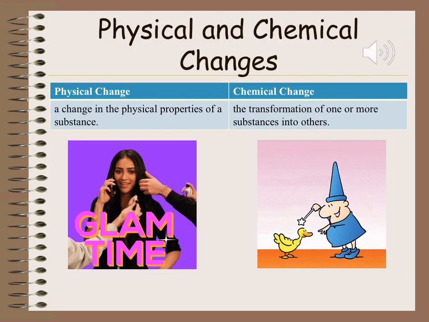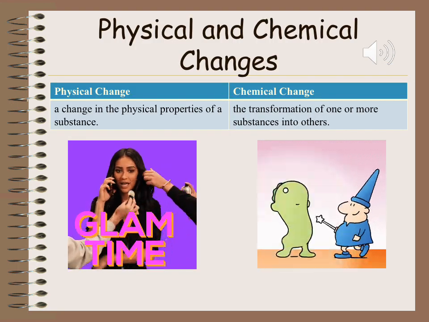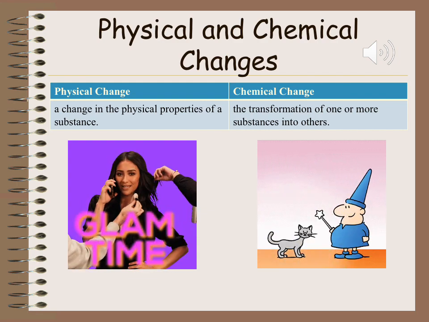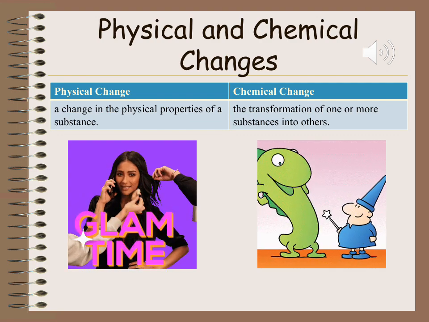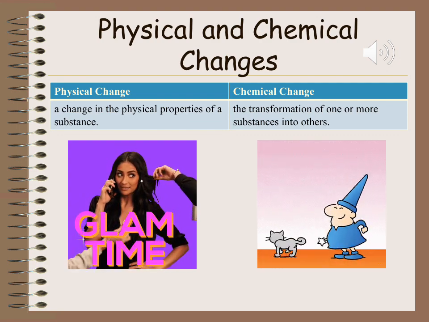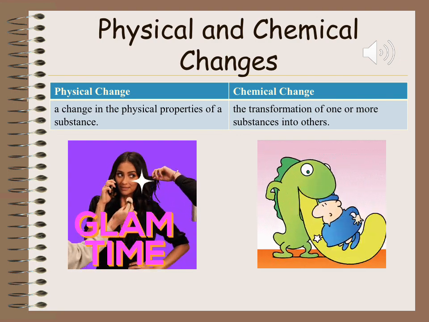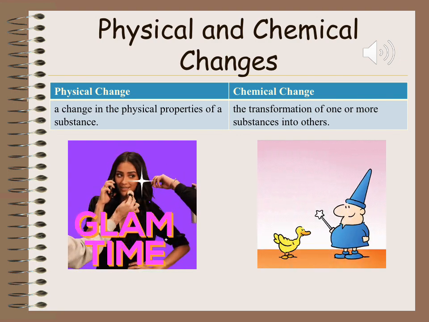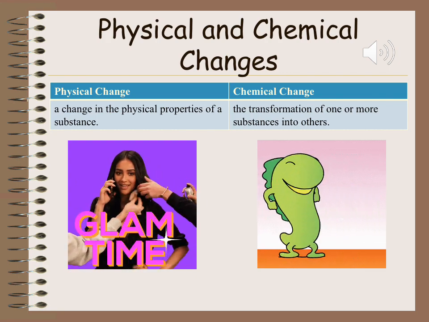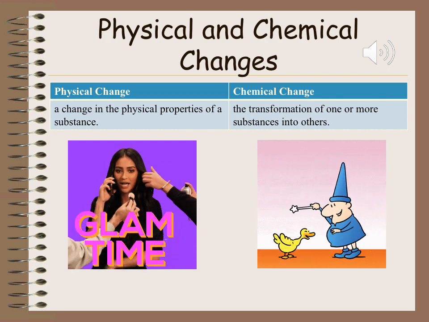A substance is identified not only by the kinds of atoms it contains, but also by how these atoms are connected to one another. A physical change imposes a new set of conditions on the same material. A chemical change forms a new material with its own unique set of physical properties. Both physical and chemical changes result in a change in physical appearance.